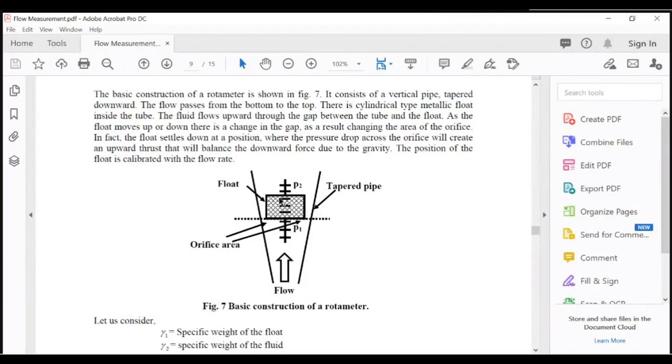Here a float is placed in the flow path of the fluid, which moves up and down due to the force exerted by the fluid on the float.